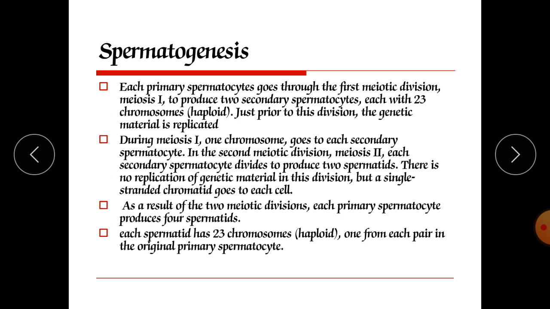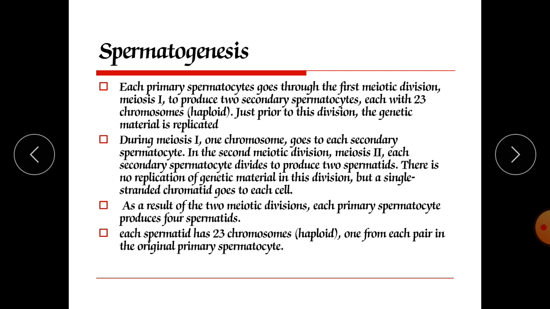Now each primary spermatocyte goes through the first meiotic division, meiosis 1. In reproductive cell division, meiosis occurs two times, meiosis 1 and meiosis 2. In meiosis 1, two secondary spermatocytes are produced, and each carries 23 chromosomes.